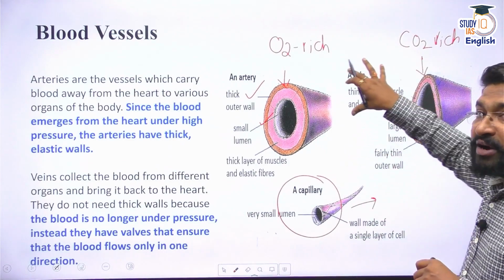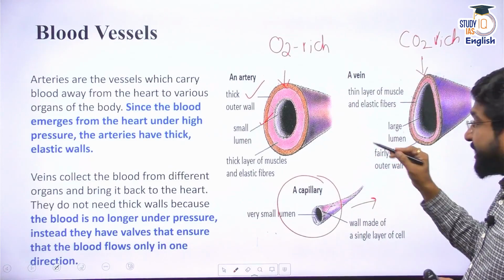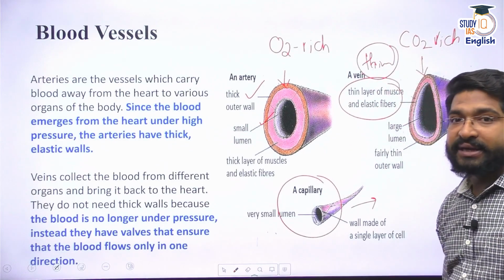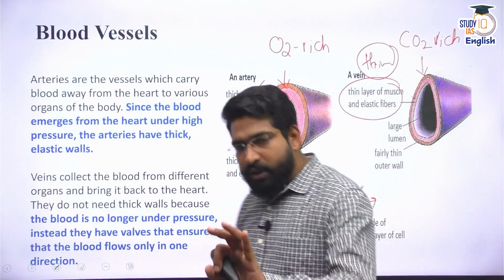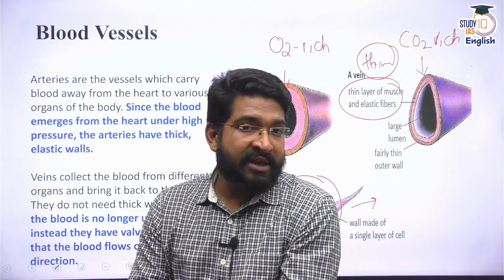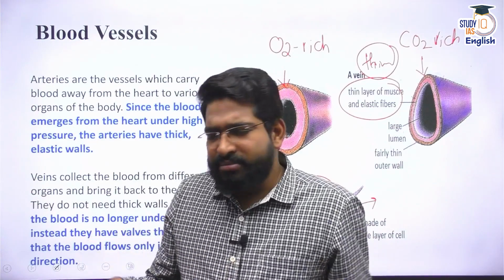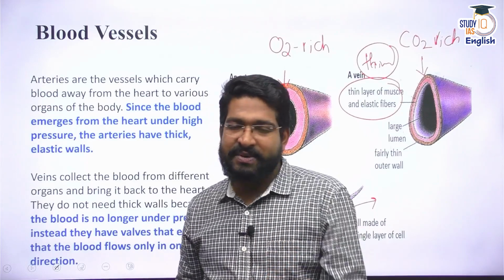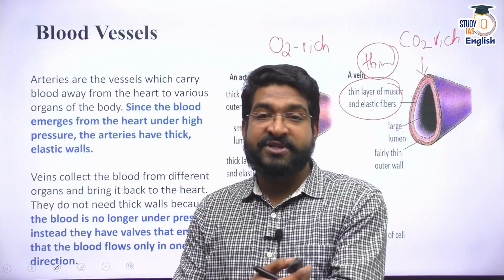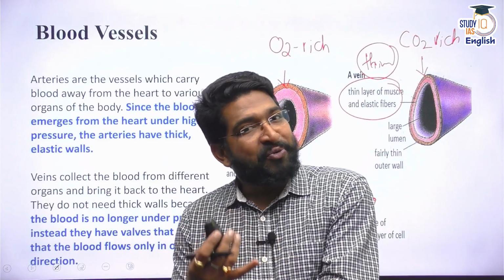Why? Because the blood from the entire body is now pushed towards the heart. So it is lower pressure, and that is why the vein is thinner. It is not very thick. And that's why you must have seen that whenever a doctor gives you an injection or draws blood, they look for a vein. They never look for an artery. First of all, it doesn't mean that I cannot take blood from an artery. Please remember that I can take blood from an artery as well. But when I try to take blood from an artery, first of all, the pressure is very high, and when I puncture an artery, it will take more time to repair.